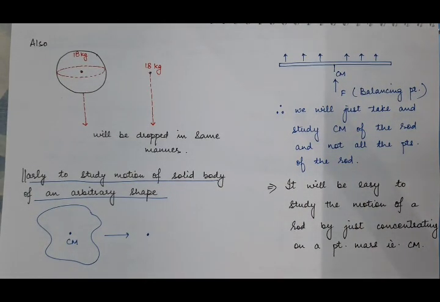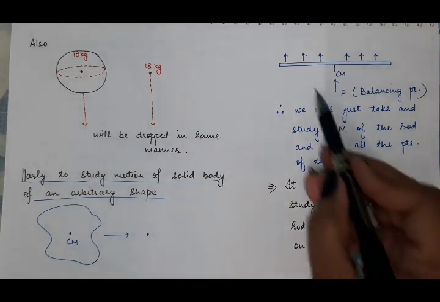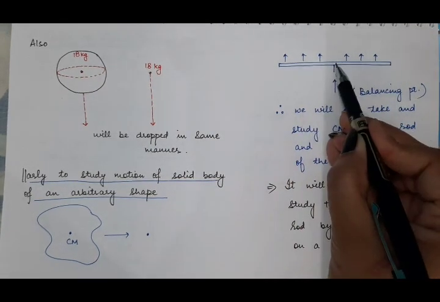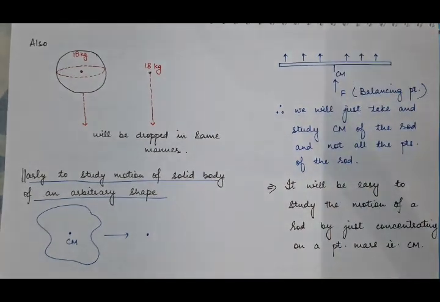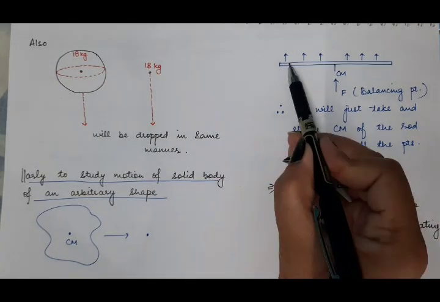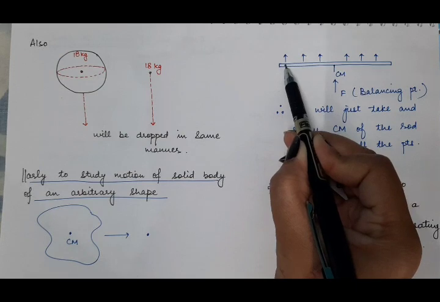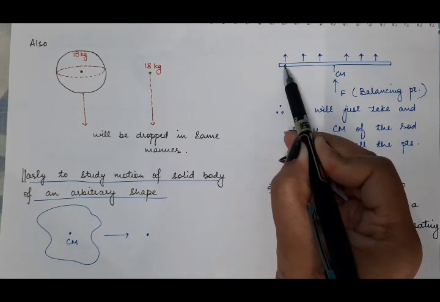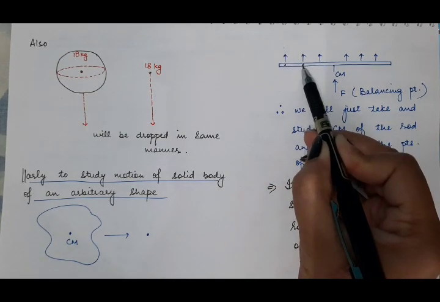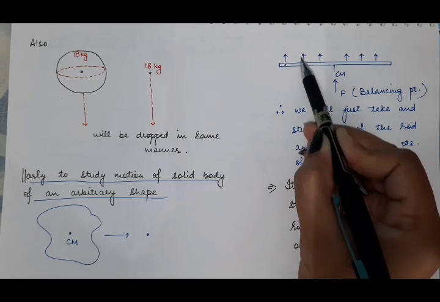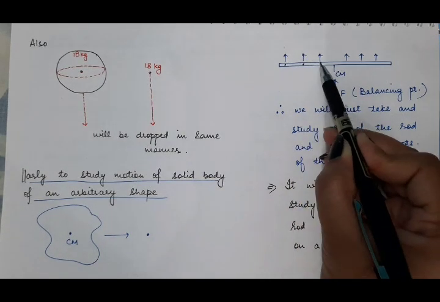But you will see that the whole rod will move in this direction, in such a way that the particle which is here will also experience the same force F in this direction.